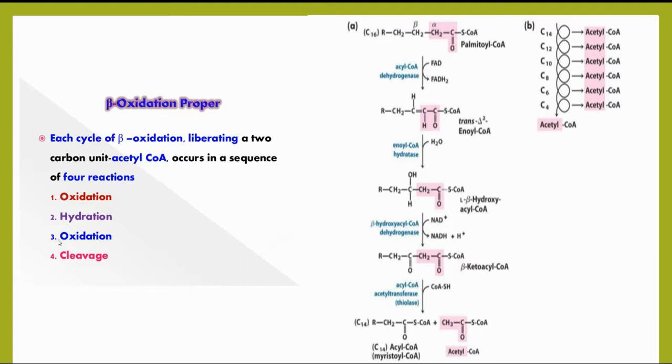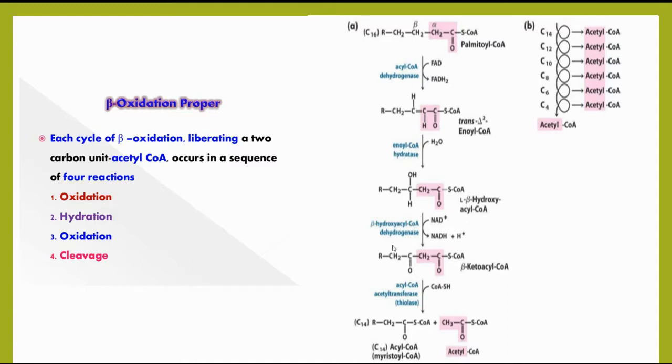And coming to the third step, the oxidation. Again, the oxidation takes place. The compound produced in the second step, beta hydroxy acyl CoA, undergoes dehydrogenation. Beta hydroxy acyl CoA dehydrogenase is the enzyme. It catalyzes the second oxidation. The first oxidation is the first step, whereas the second oxidation is the third step.